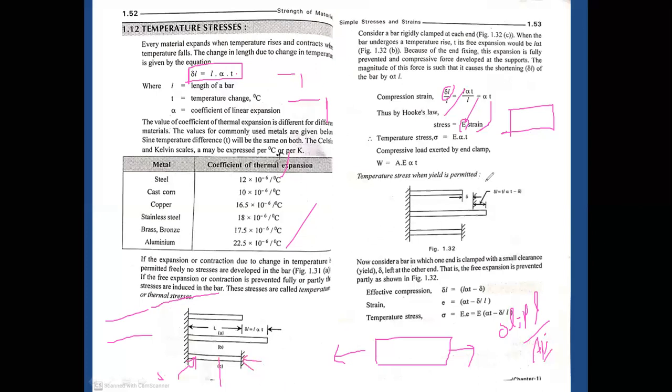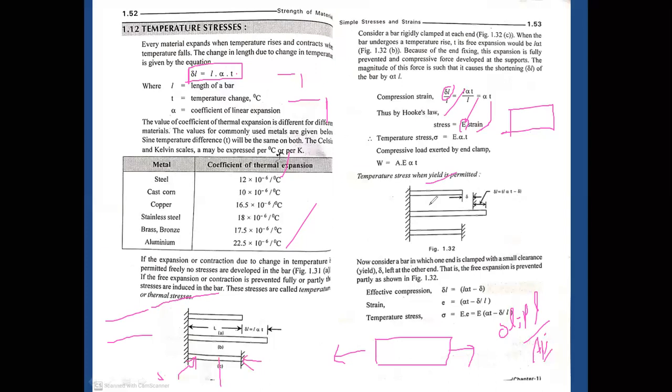Temperature stress when the yield is permitted. Suppose the yield is permitted. Yield is nothing but when we provide some space to the material to allow its expansion. That kind of situation we consider as a yield. Whenever the yield is permitted, the total elongation will be L alpha T minus delta.